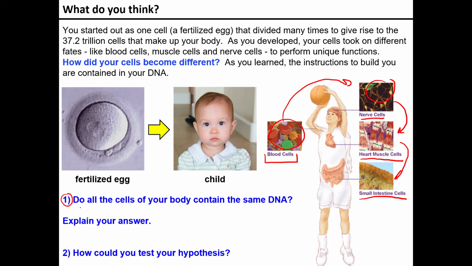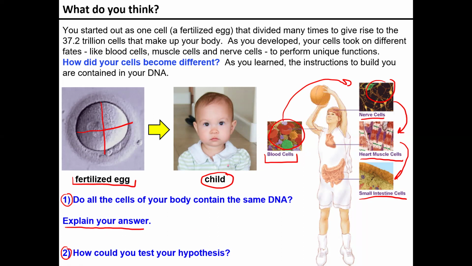We do know that all the cells of your body contain the same DNA. We know that because we start off with a fertilized egg, where the sperm and egg cells come together and start dividing. When they divide, we have more and more cells, and eventually we create an organism or a person. So we know everything has the same DNA because of cell division. And how can we test that? When we look into it, we can see everything has that DNA.